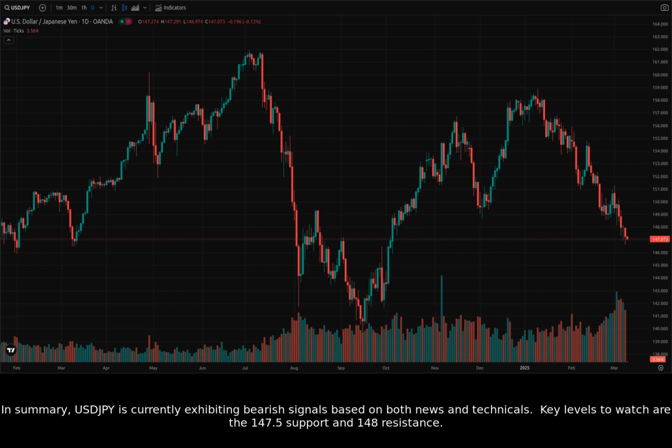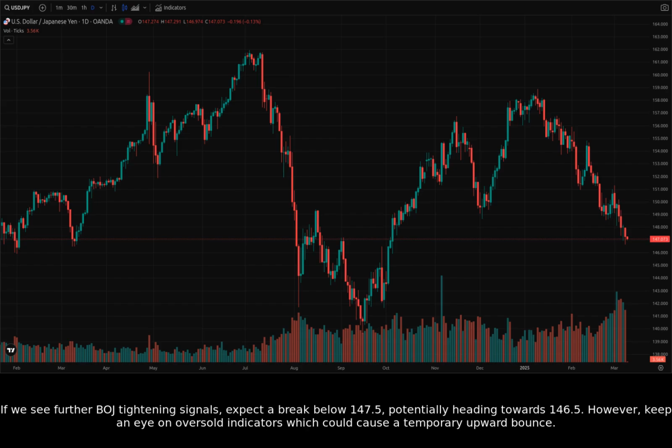In summary, USDJPY is currently exhibiting bearish signals based on both news and technicals. Key levels to watch are the 147.5 support and 148 resistance. If we see further BOJ tightening signals, expect a break below 147.5, potentially heading towards 146.5. However, keep an eye on oversold indicators which could cause a temporary upward bounce.